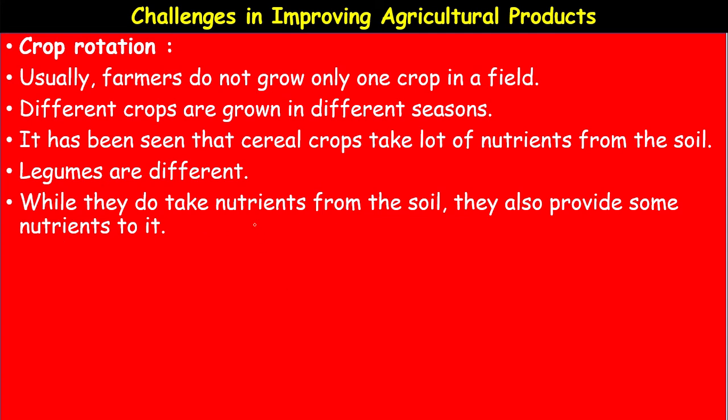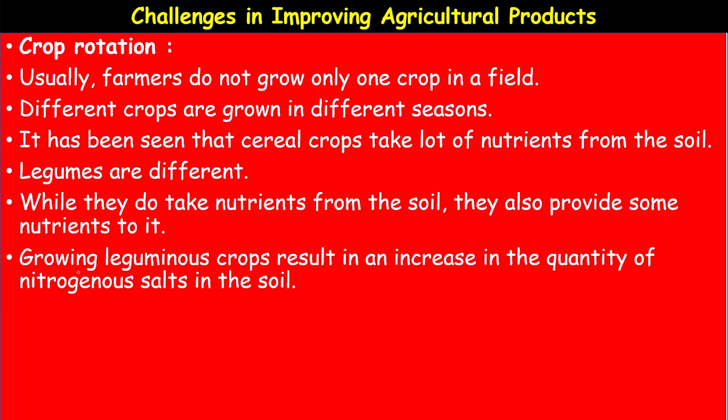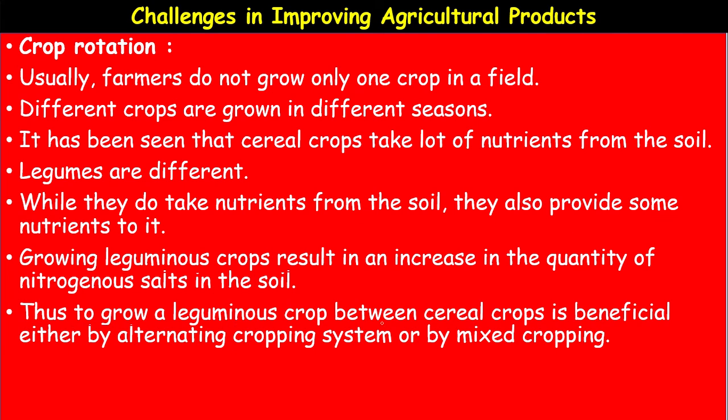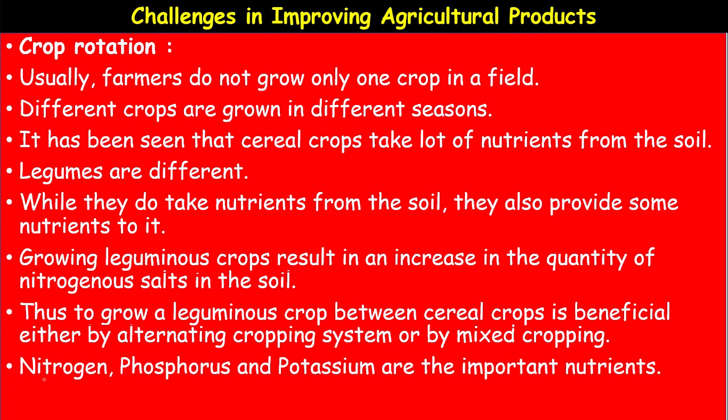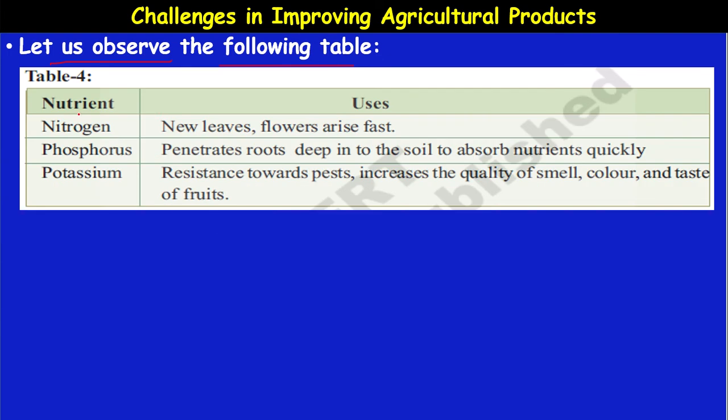Okay. Leguminosae family. Growing leguminous crops results in an increase in the quantity of nitrogenous salts in the soil. So to grow a leguminous crop between the cereal crops is beneficial, either by alternating cropping system or by mixed cropping. Okay. Nitrogen, phosphorus and potassium, these are the important nutrients, essential nutrients required by any crop plant. So let us observe the following table. The table shows nitrogen, phosphorus and potassium and their uses.